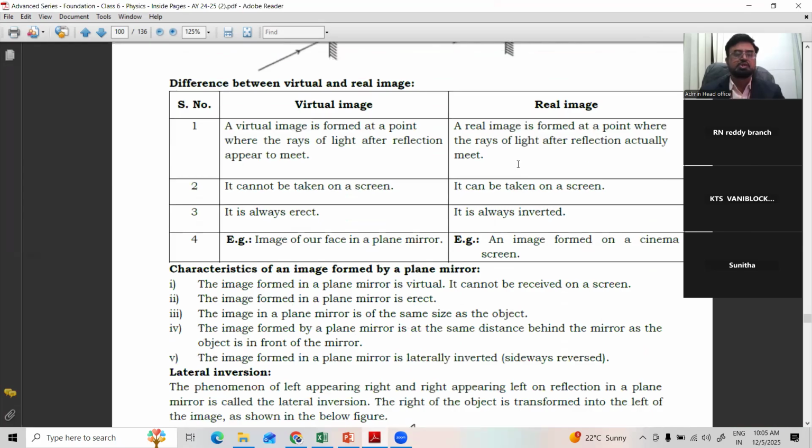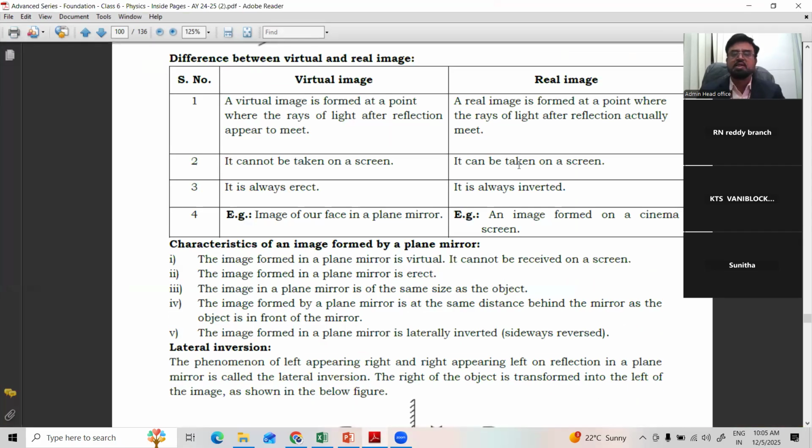So this is the difference between these two, real and virtual image. A virtual image is formed at the point where rays of light after reflection appear to meet, whereas a real image is formed at the point where rays of light actually meet. A virtual image cannot be taken on a screen. A real image can be taken on a screen. A virtual image is always erect. Erect means straight. A real image is always inverted. Inverted means reverse. In case of a real image, we can see the inverted image, whereas a virtual image is always erect or straight. So these are the two types of images.